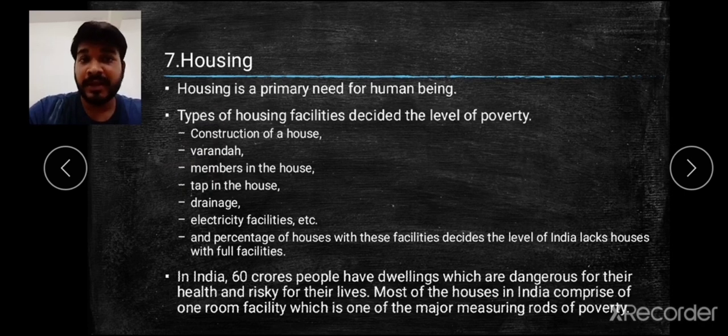I hope you have been clear with all the points. These are the 4 indicators which show that poverty has become a big problem, and all these indicators show how poverty has been affecting them, and what is happening to them, with their different data reports. I hope you have been clear.